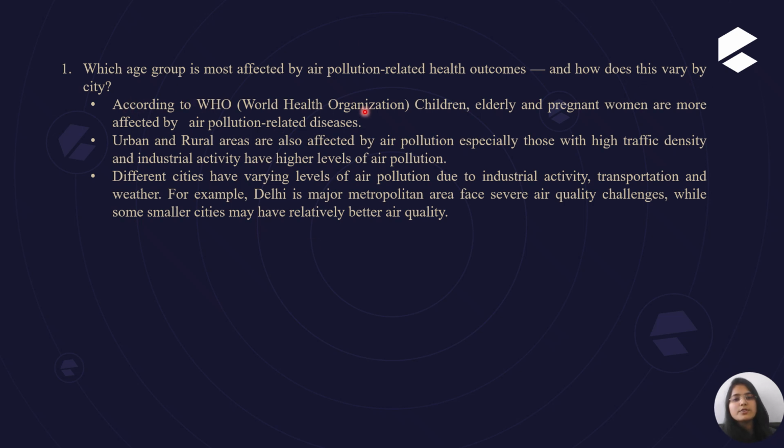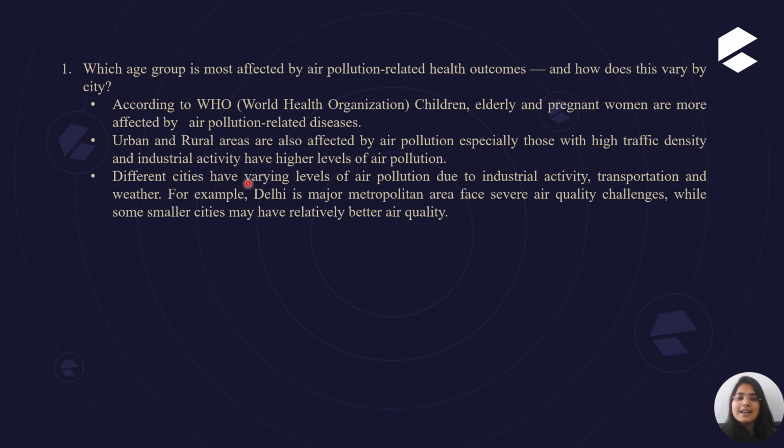According to the WHO, children, the elderly and pregnant women are more affected by air pollution related diseases. Also, urban and rural areas are affected by air pollution, especially those with high traffic density and industrial activity, which have a high level of air pollution.